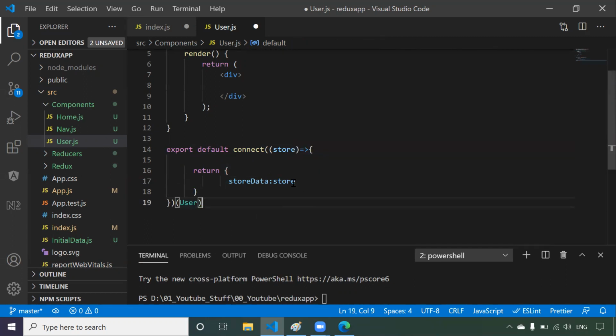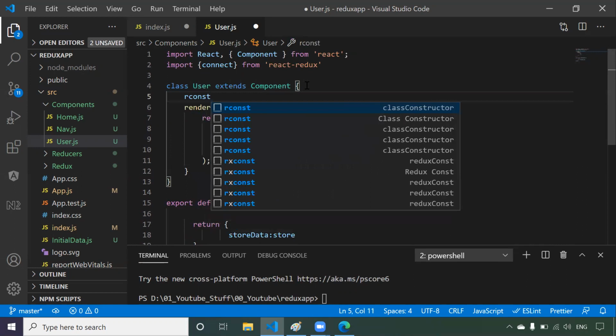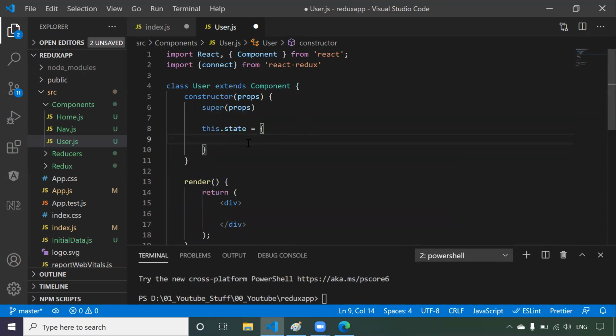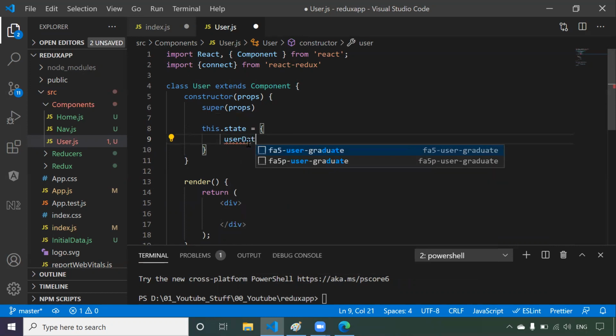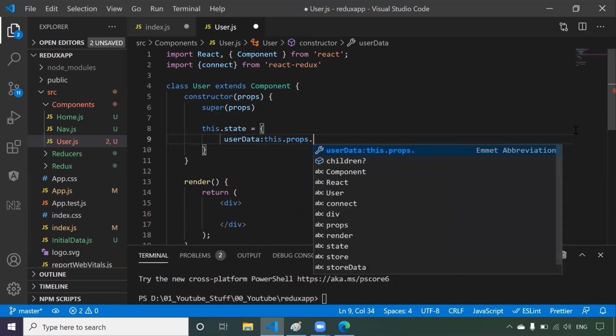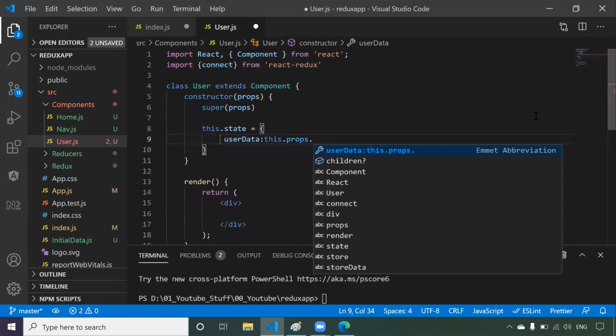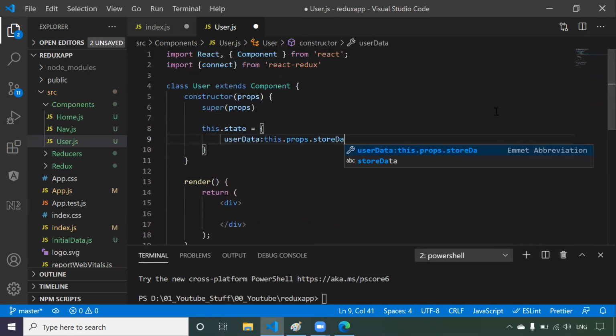Now if you want to access this particular store, what will you do? You will come here and define one constructor, or a constant tab. Here we have a state, so I will say userData. If something is available to this component as props, how can we take that data? this.props.keyName. So what is the key name? The key name is nothing but storeData. If you say it like this, now userData contains the complete store.